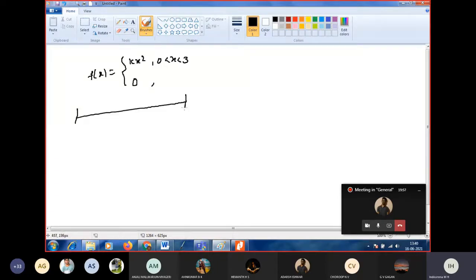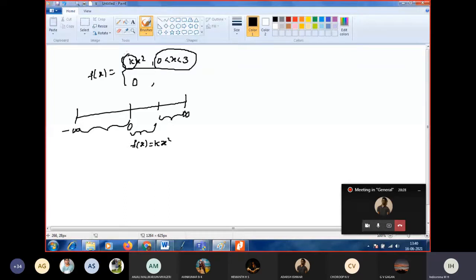In a continuous probability distribution, the interval is minus infinity to plus infinity, and between that we have 0. Here the existing interval is only 0 to 3. Only here we have f of x is equal to kx square. Other than this interval, f of x takes the value 0. This is what they are given. By making use of this definition, we have to find the value for k.